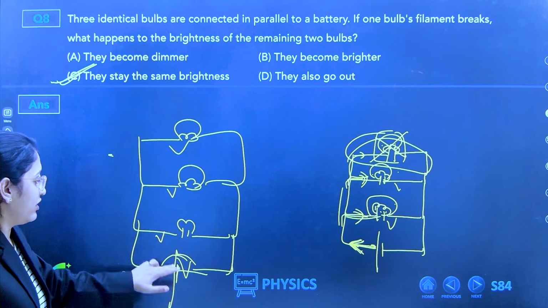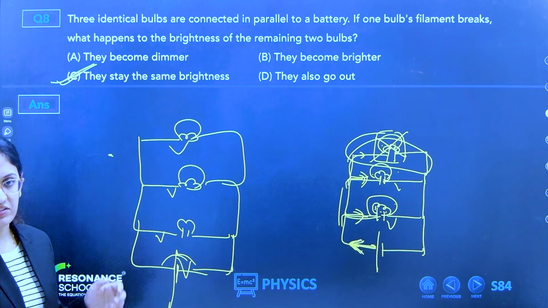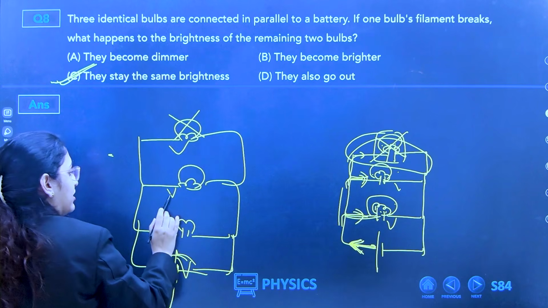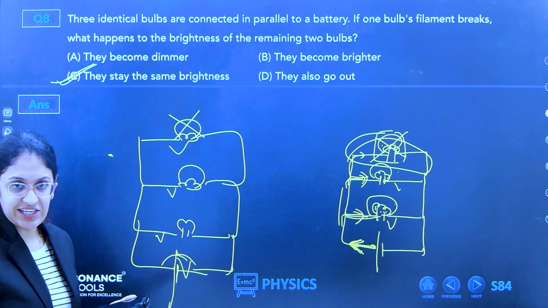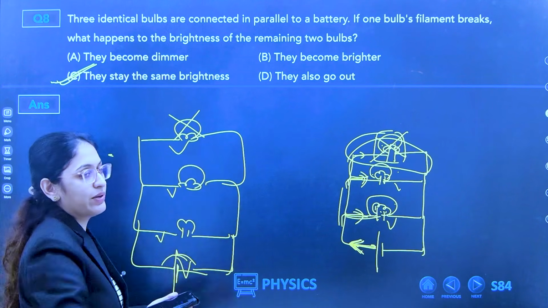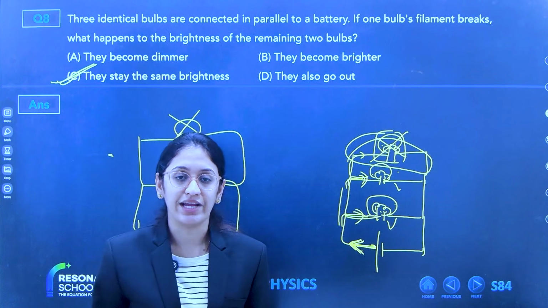If it is V, then it is V, V. So if this bulb is damaged, the voltage is still the same. There is no effect on the other two bulbs due to the third bulb. So the brightness will be the same.